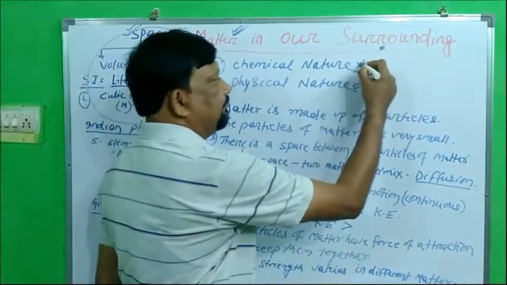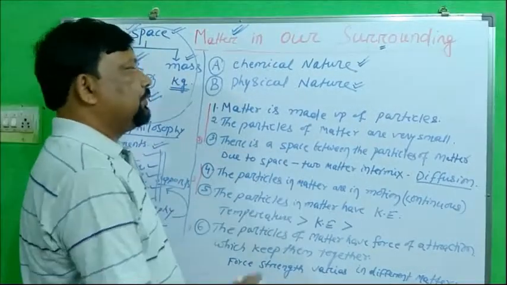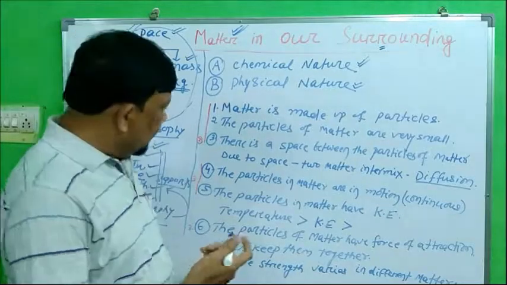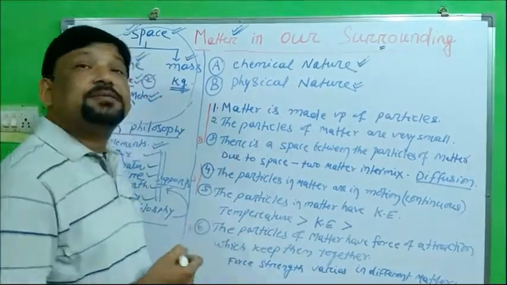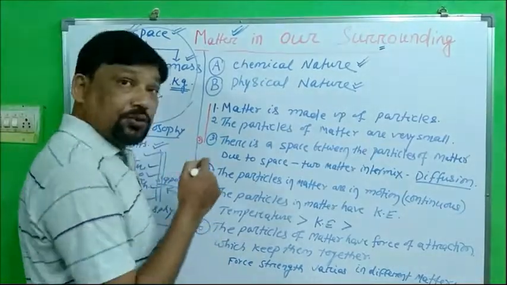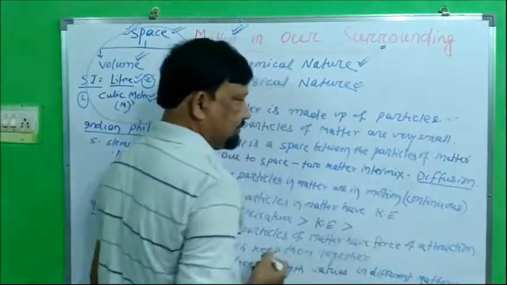Chemical nature is a big topic, so we will discuss it afterward. Today we are going to discuss the physical nature of matter. Here I have listed 6 points of the physical nature of matter. I am going to read them out. First one is matter is made up of particles.